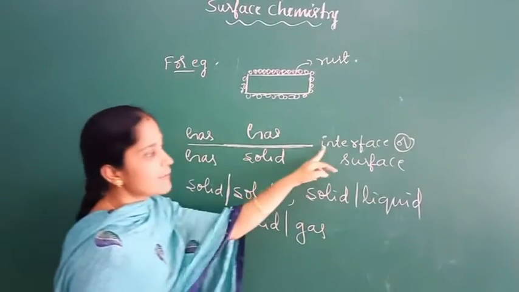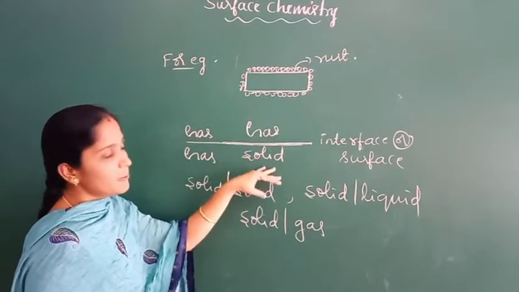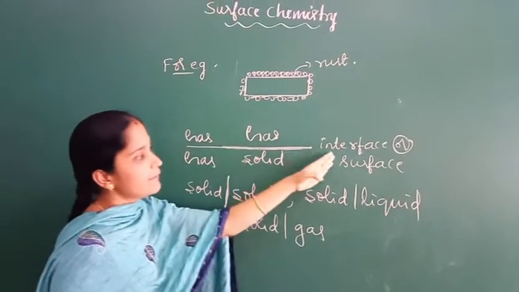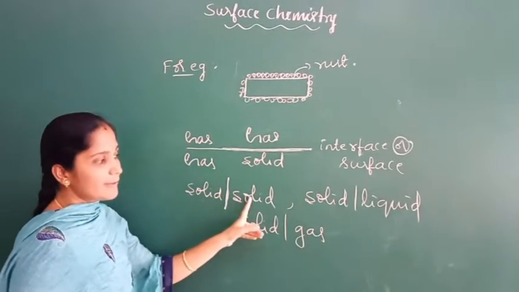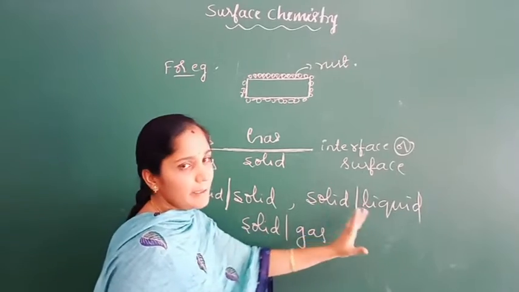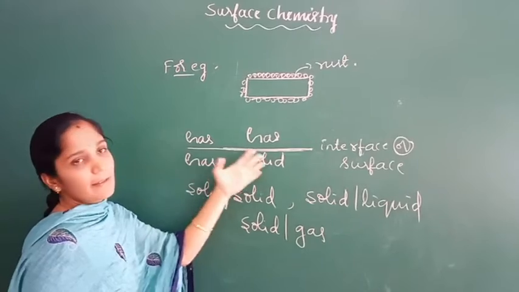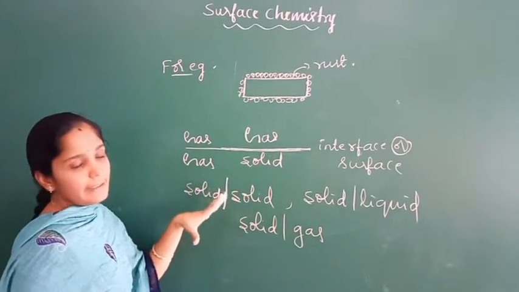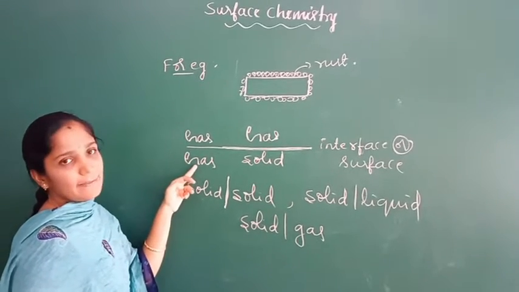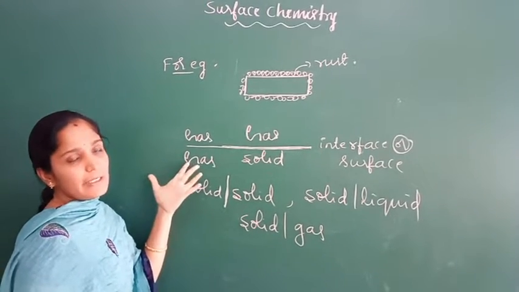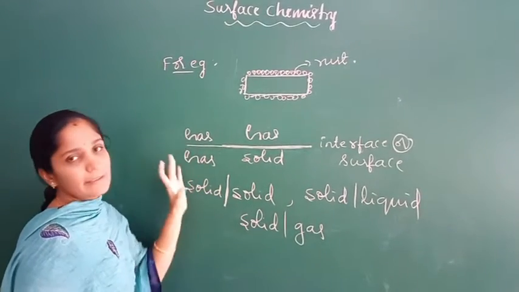So what is interface or surface? It is an imaginary boundary or line that separates two bulk phases. Interfaces or surfaces exist between solid-solid, solid-liquid and solid-gas bulk media. But this imaginary line cannot exist between gas and gas, because gas molecules are homogeneous in nature and completely miscible with each other and can never make a boundary between them.